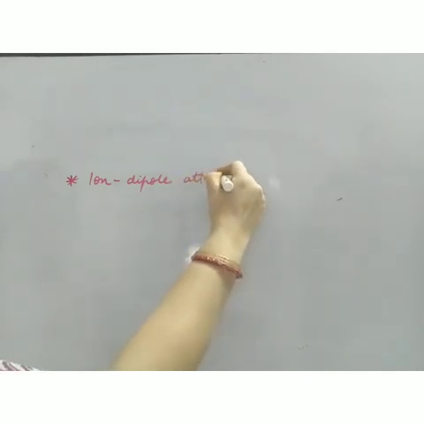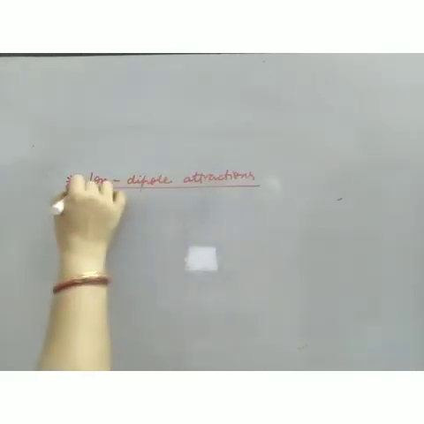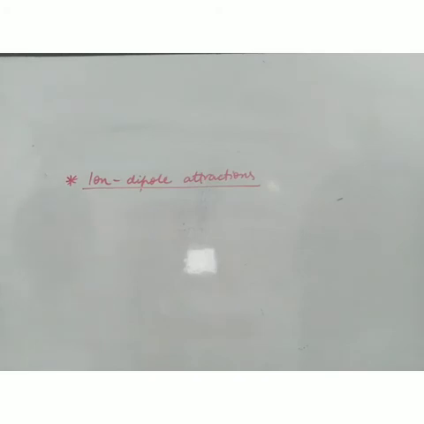So these are the 4 types of intermolecular forces: dipole-dipole forces, dipole induced dipole forces, London forces and hydrogen bonding. But apart from this, there are some ion dipole attractions also. These ion dipole attractions are not a part of your van der Waals forces. Ion dipole attractions are never called van der Waals forces, but such type of attractive forces also exist. Now how do they exist? So I am taking one example here.